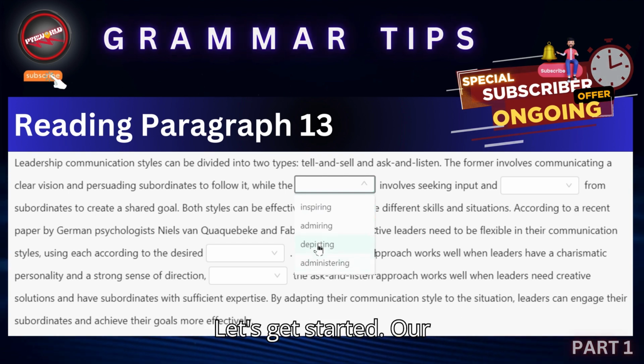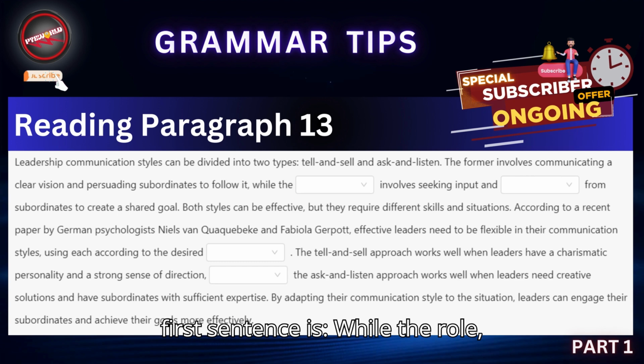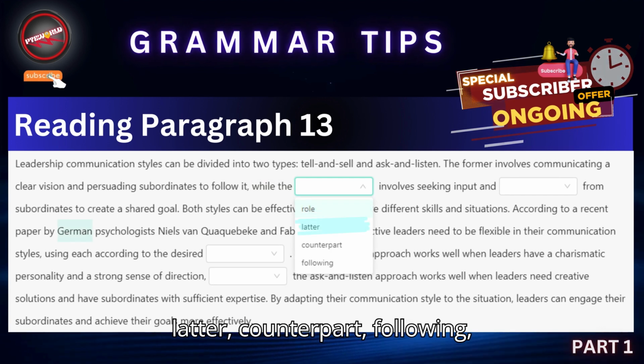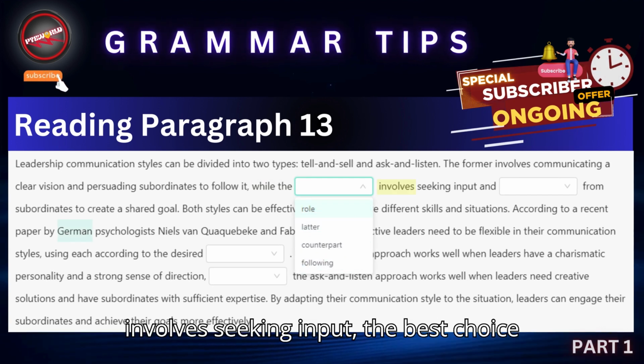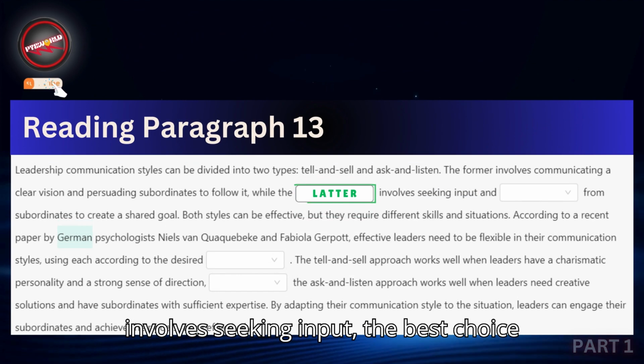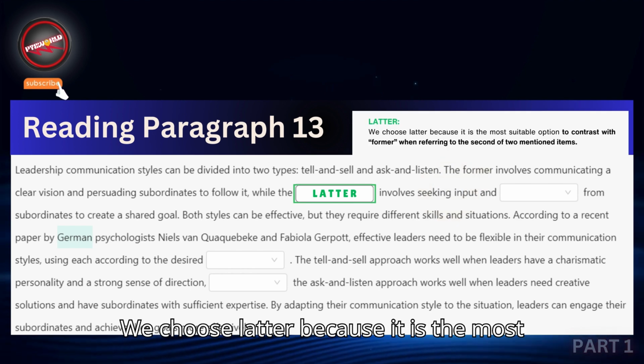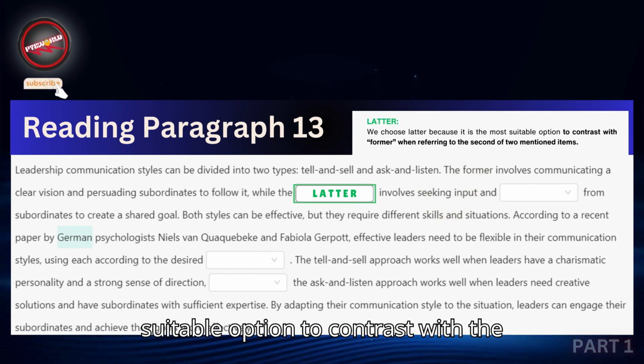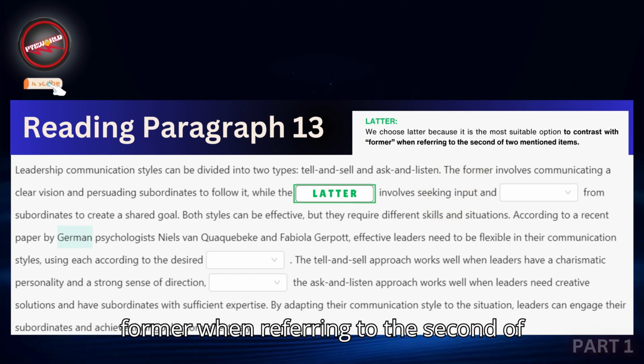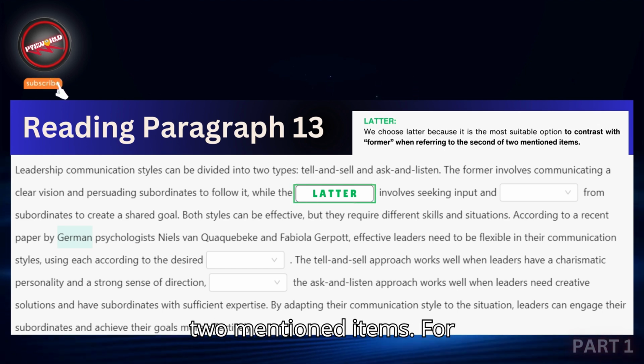Let's get started. Our first sentence is, "While the role, latter, counterpart, following, involves seeking input," the best choice is latter. Why latter? We choose latter because it is the most suitable option to contrast with the former when referring to the second of two mentioned items.